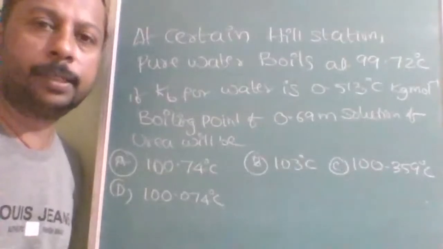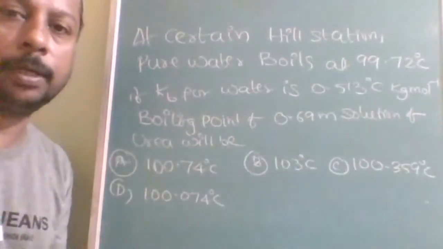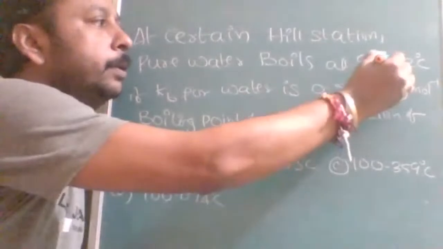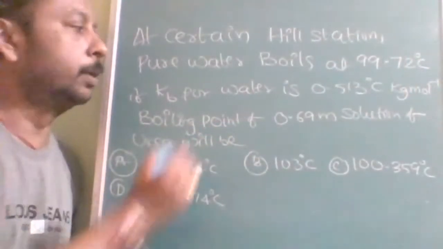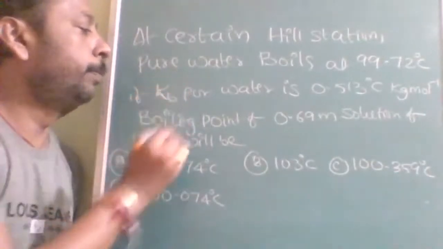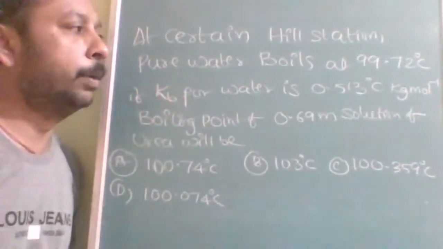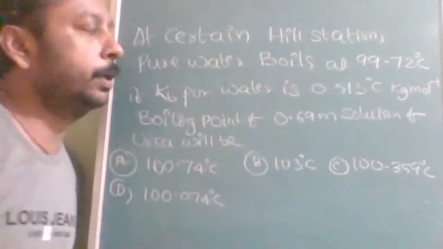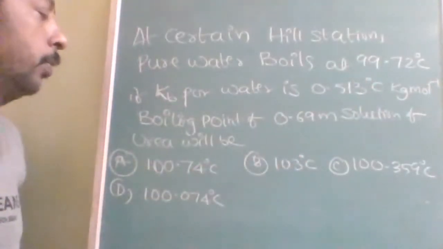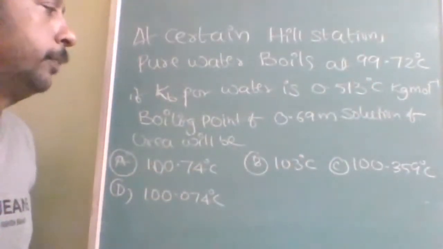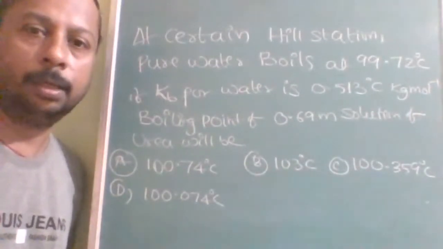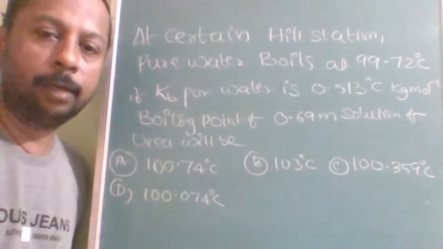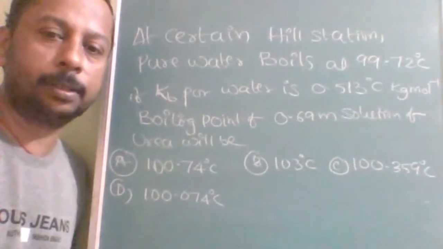Okay, next question. At a certain hill station, pure water boils at 99.72 degrees Celsius. If Kb, the ebullioscopic constant for water, is 0.513 degree Celsius kg per mole, find the boiling point of a 0.69 molality solution of urea. Okay, solve it carefully and select the correct option. Don't be misled by the options.